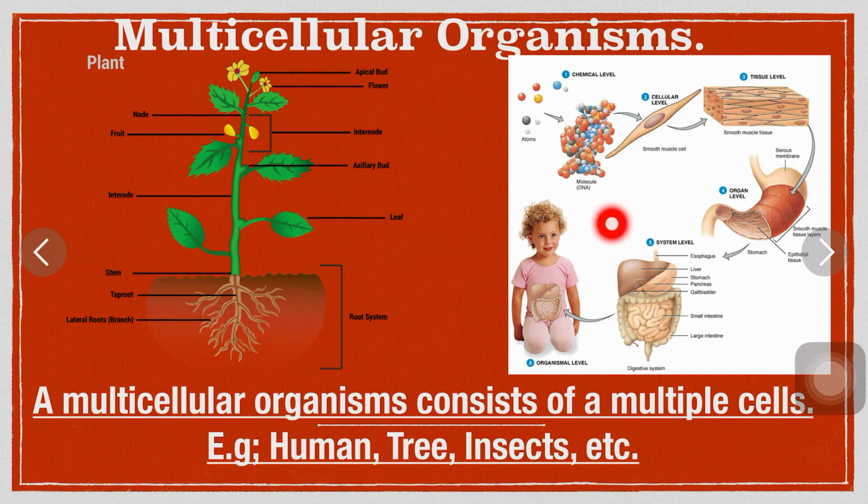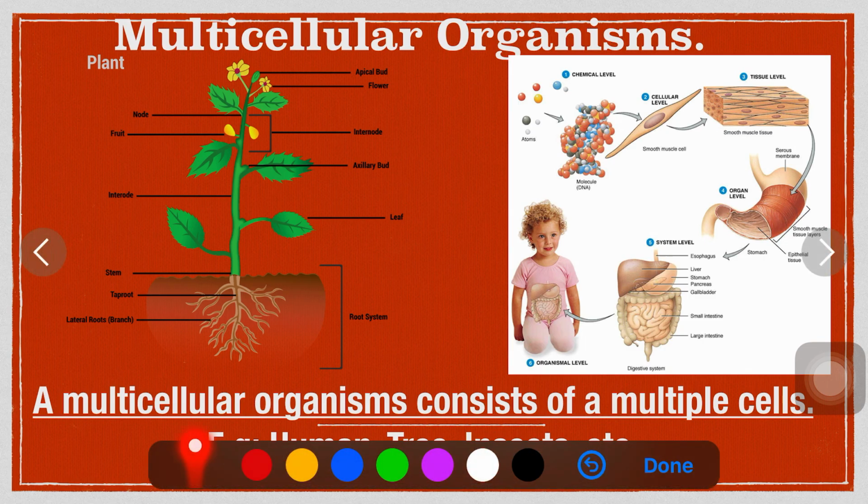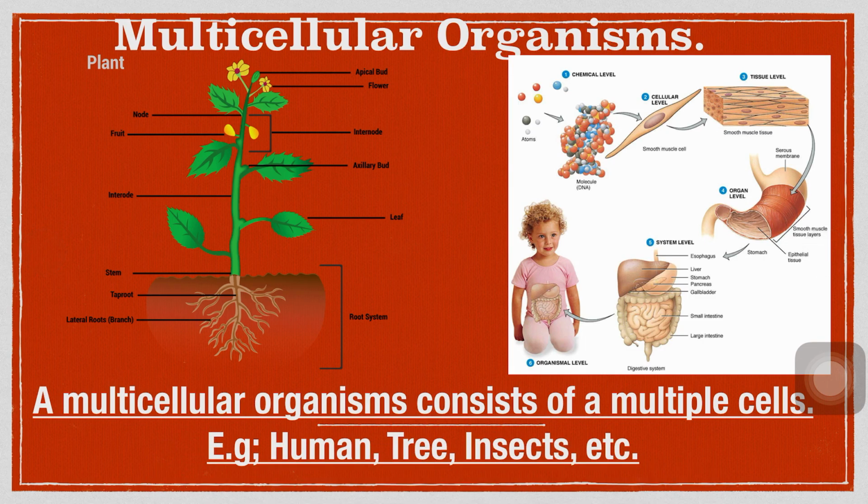As you can see, the human organ system: first there is a cell, and with the help of the existing cells, a group of cells forms a tissue, then a group of tissues forms an organ, then a group of organs forms an organ system, and organ systems form an organism. They are also made up of multiple cells, so they are called multicellular organisms.